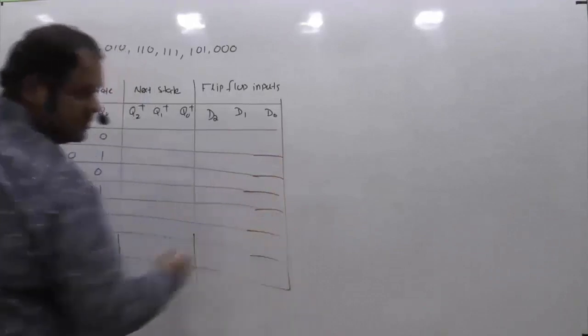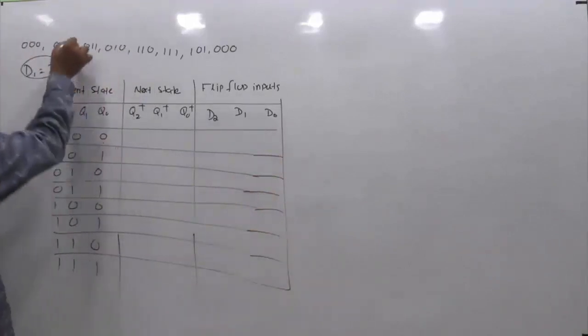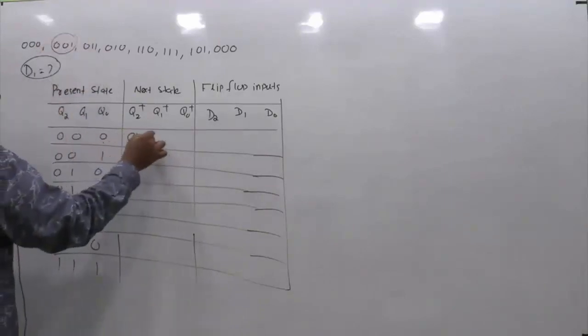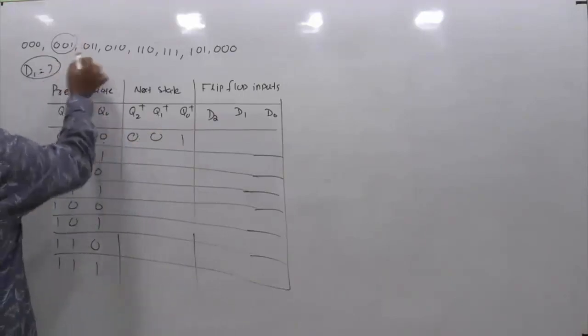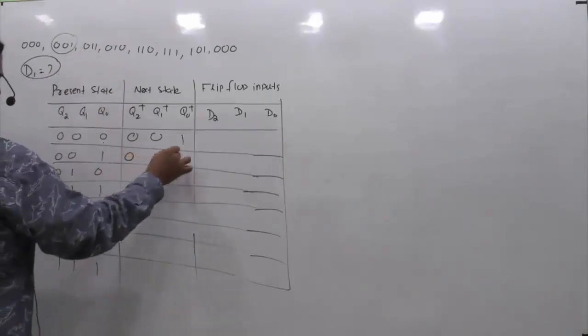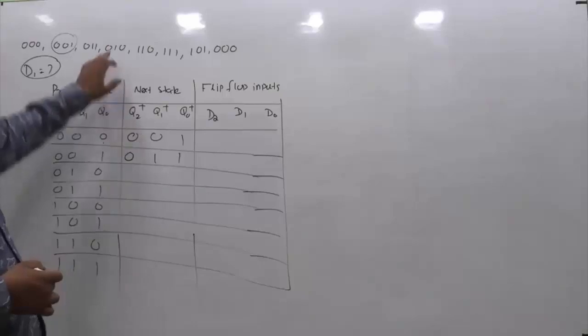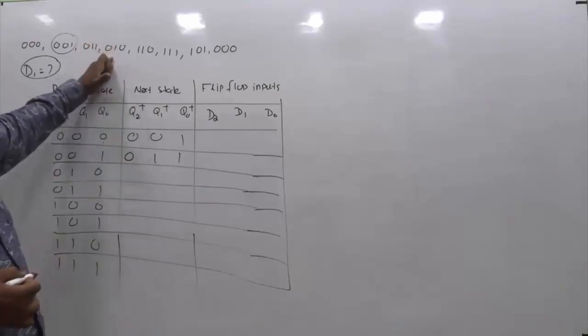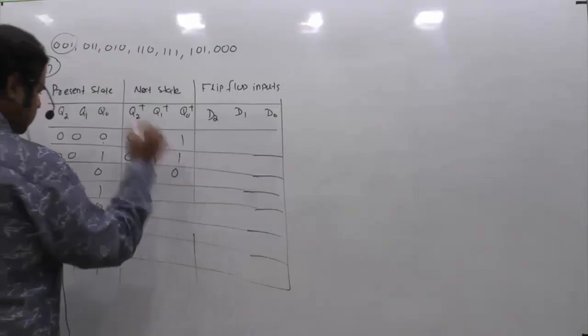So if you see, if the present state is 0, 0, 0, the next state should be 0, 0, 1. Now if the present state is 0, 0, 1, what is the next state? Next state is 0, 1, 1. If the present state is 0, 1, 0, what is the next state? The next state is 1, 1, 0.